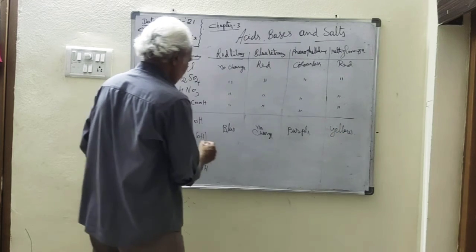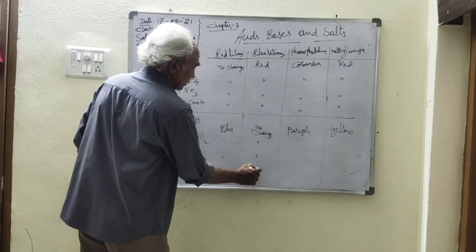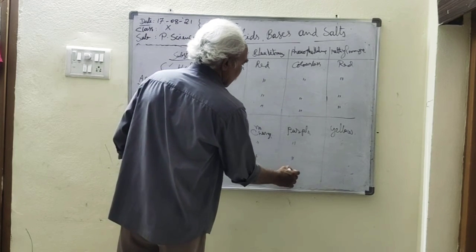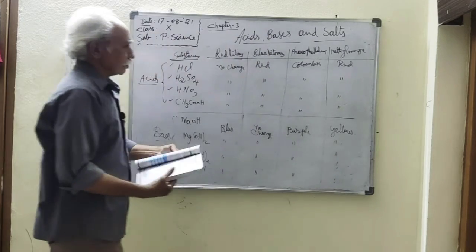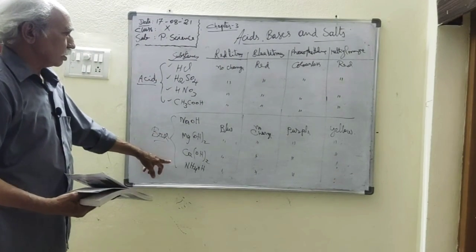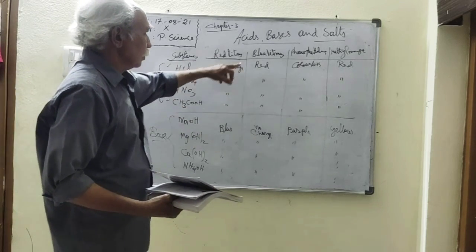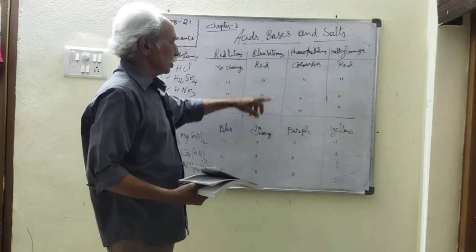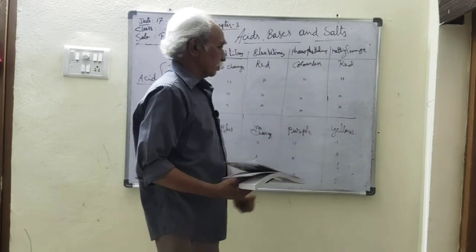So this repeats for all these substances; same properties you can find. This is the way you can identify them. All bases give the same results: red litmus changes to blue color, blue litmus doesn't change, phenolphthalein gives purple color, and methyl orange gives yellow color.